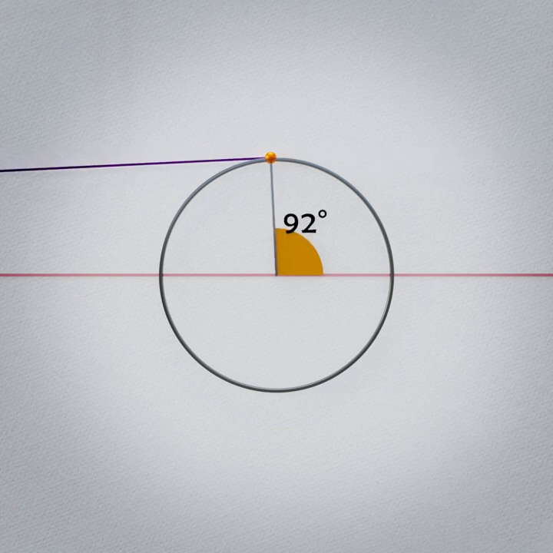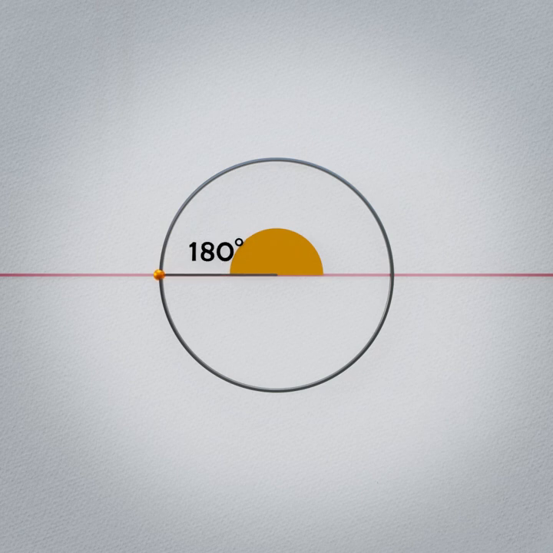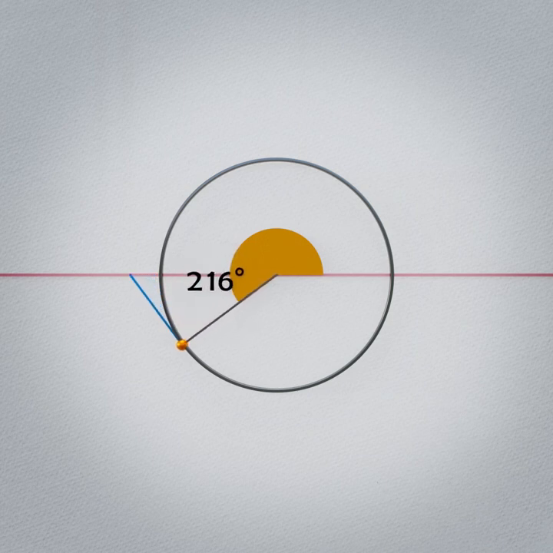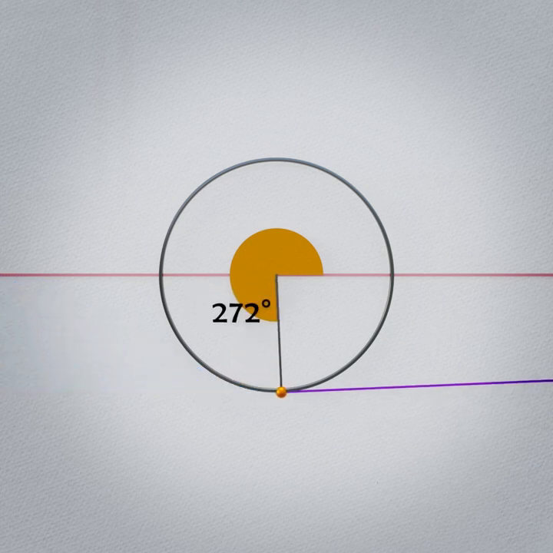Going past 90 degrees, the tangent line flips as it reaches down to the left for the horizontal center line. The line shrinks back down, returning to a length of 0 at 180 degrees rotation. The tangent line then flips again as it reaches upwards for the center line. It grows once more to be infinitely long as it becomes parallel to the center line, then flips again.